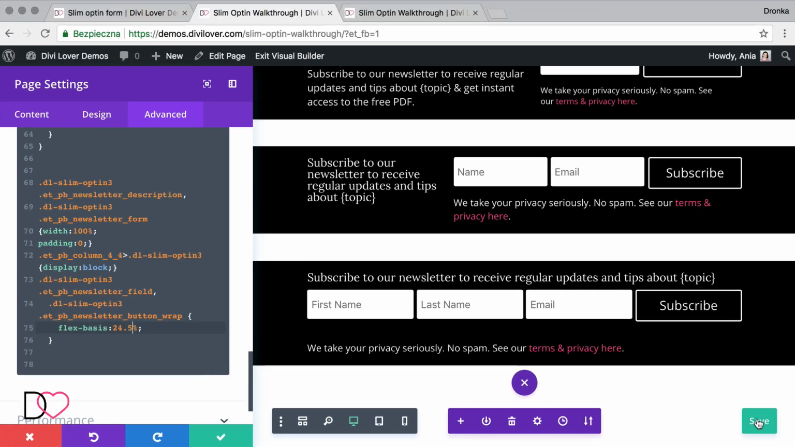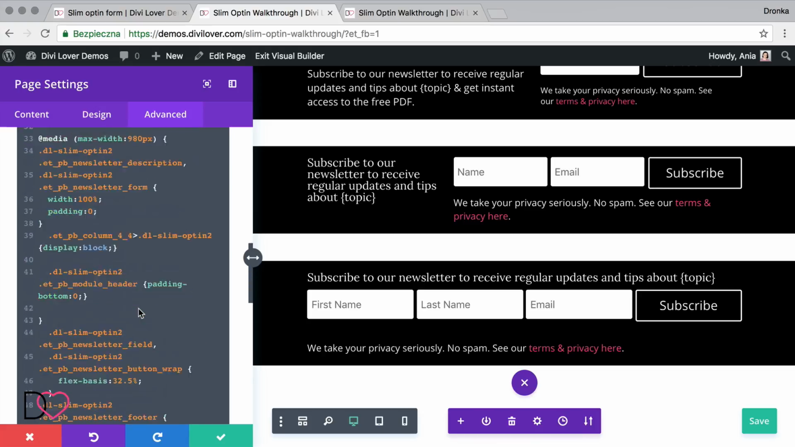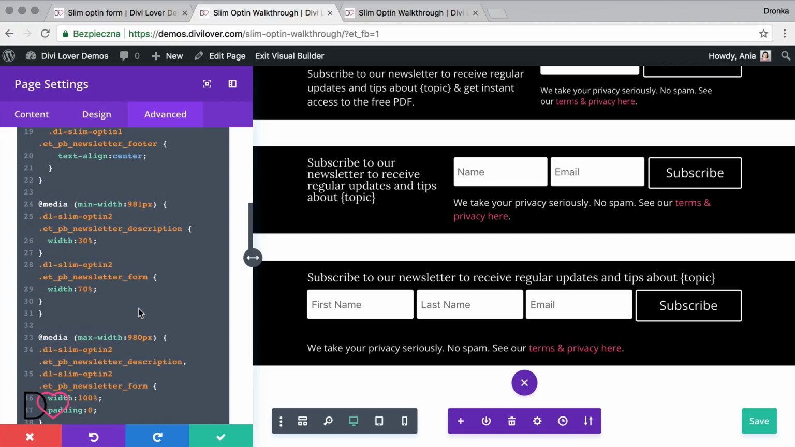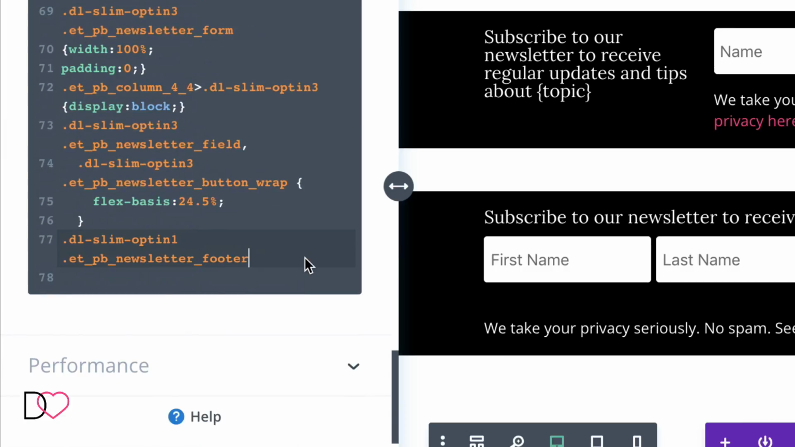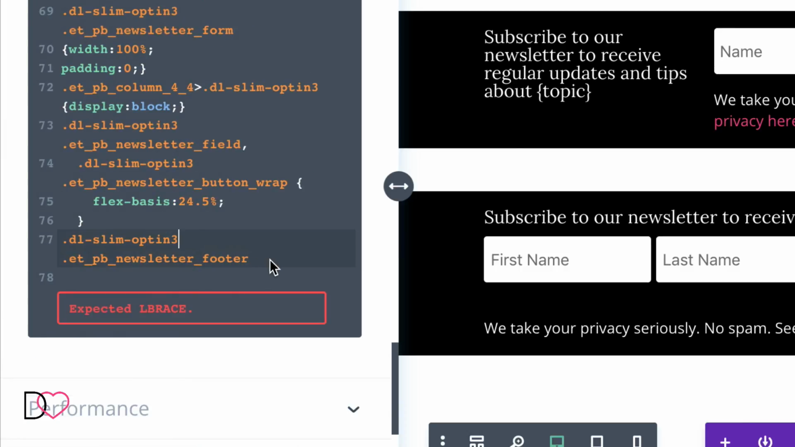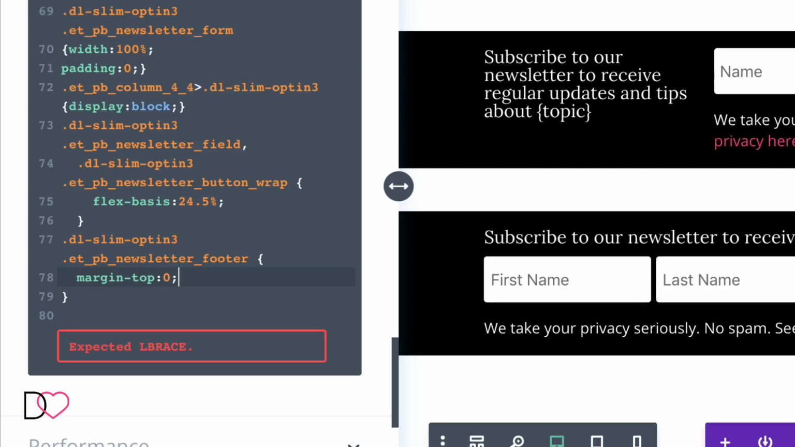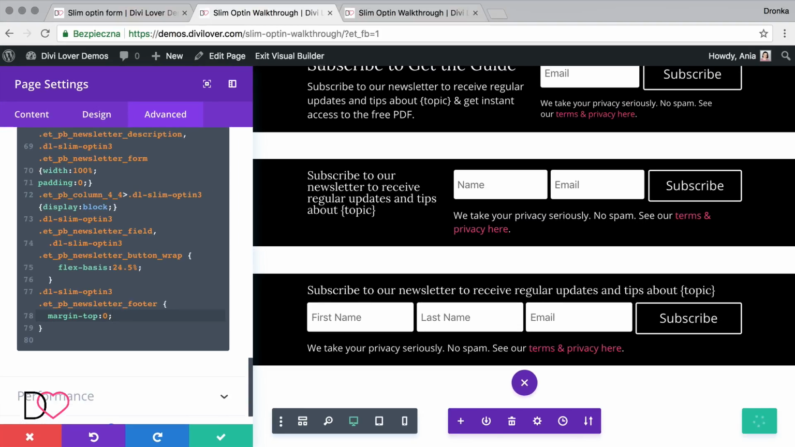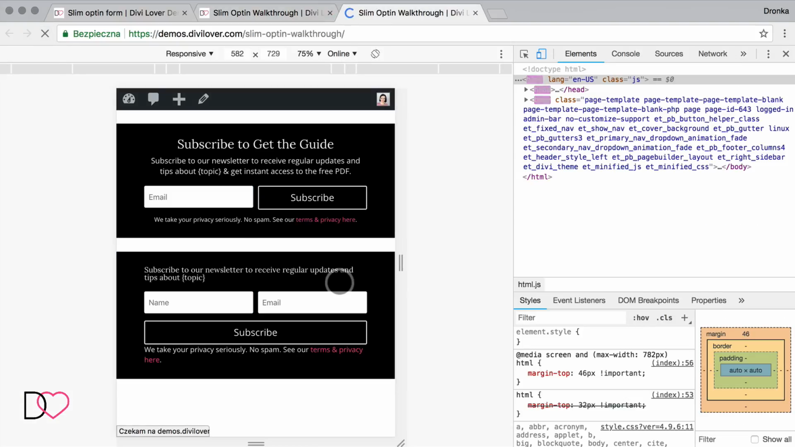Lovely. Let's save that and let's check what's, oh yeah, that's the margin for the footer. We want to remove that. Okay, that would be our footer class. It's margin top, I think. Yes, okay, so save that. Refresh the page.